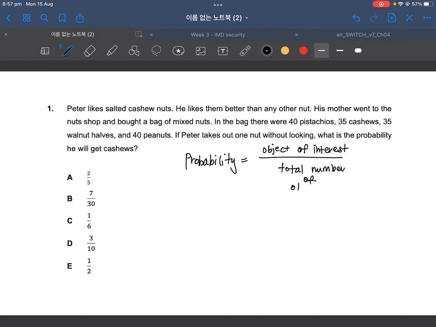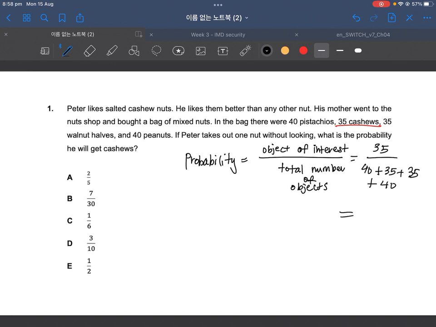Now, the object of interest here is actually the number of pistachios. Oh no, not pistachios, cashews, isn't it? Which is 35, as it says here in the question. 35 cashews, and over the total number of objects. So that would be 40 pistachios plus 35 plus the 35 walnut halves plus the 40 peanuts.